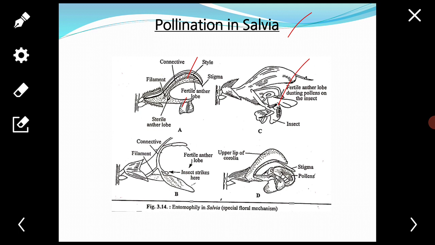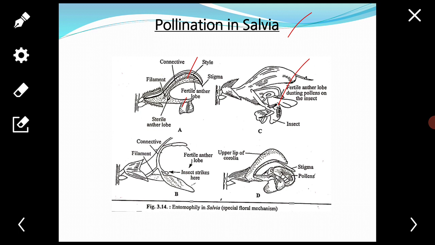Protandrous means anthers mature earlier than the female sex, meaning the ovule or gynoecium. Each flower has two epipetalous stamens located anterolateral in position.